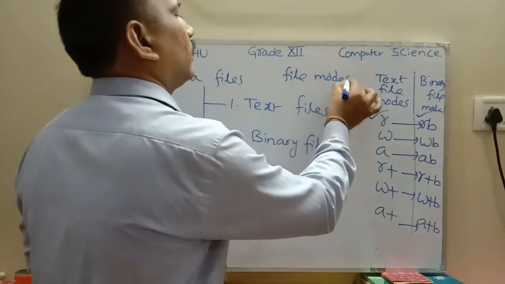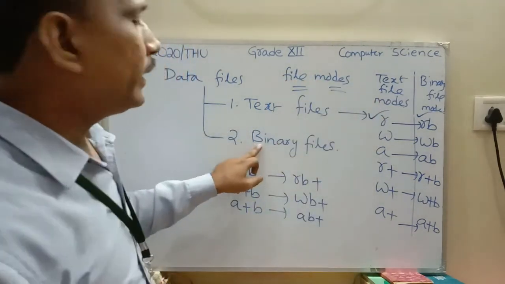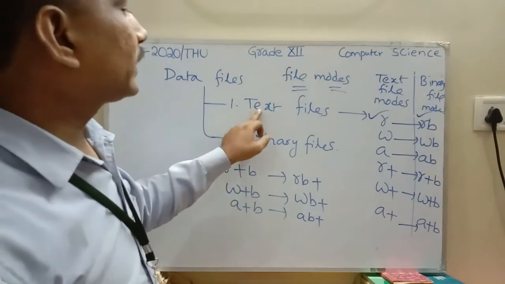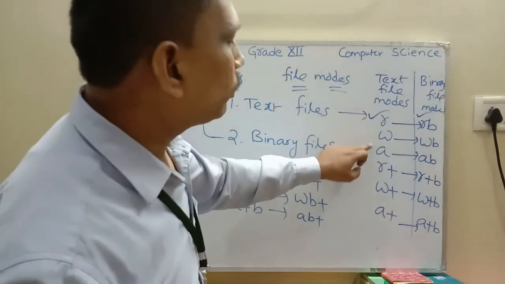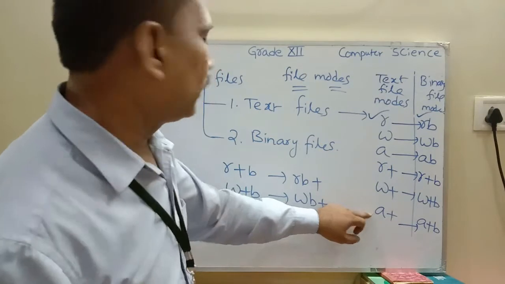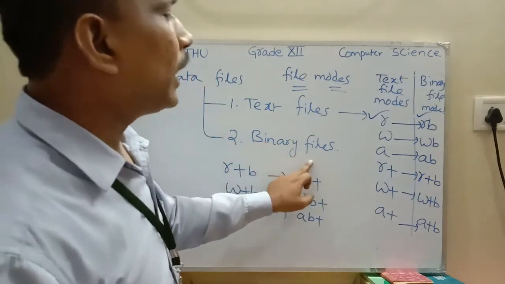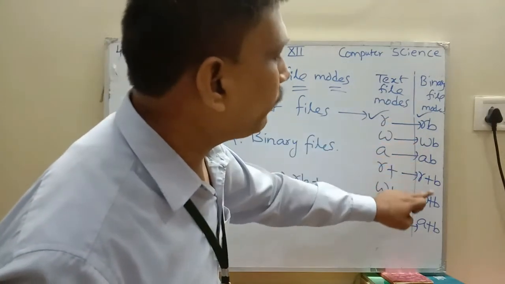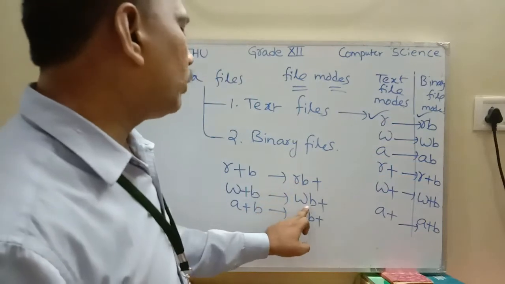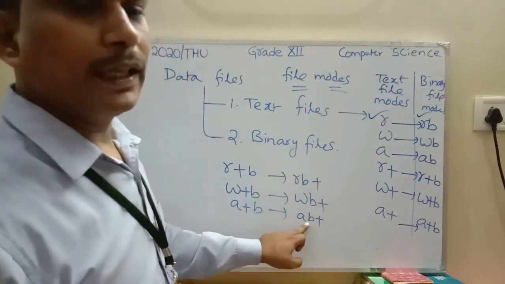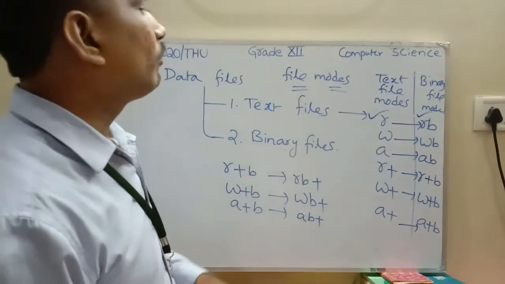Text file modes are R, W, A, R plus, W plus, A plus, and binary file modes are RB, WB, AB, RB plus, WB plus, AB plus. This is the concept of file modes in binary files.